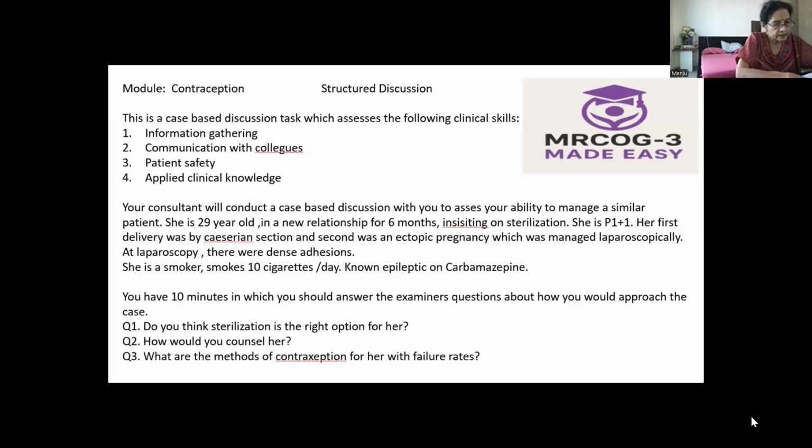And regarding the time of insertion, it is ideal during the first 5 days of the period, without any additional contraception. But if it is inserted after 5 days of the period, we need to give her additional contraception for 7 days after insertion. So the time of insertion, as I told you, will be during periods. Always we have to exclude pregnancy, so LMP is an important thing to know, and we can also insert during menstruation.